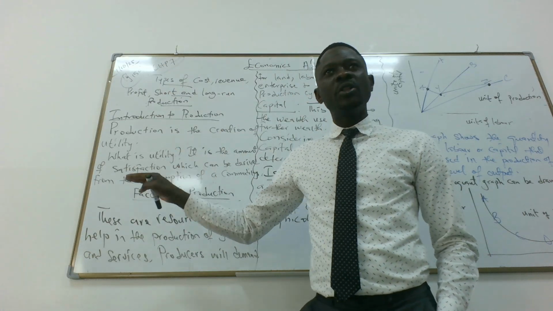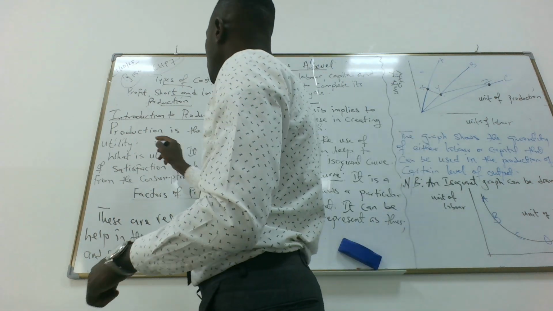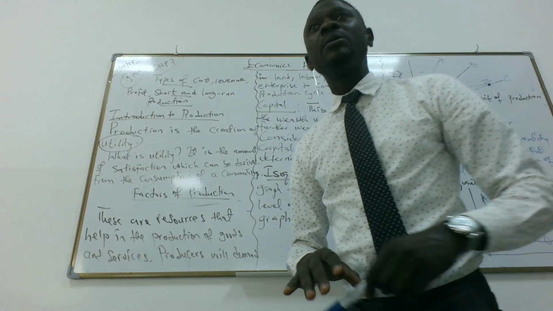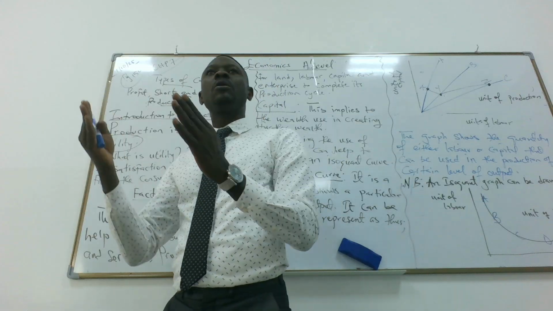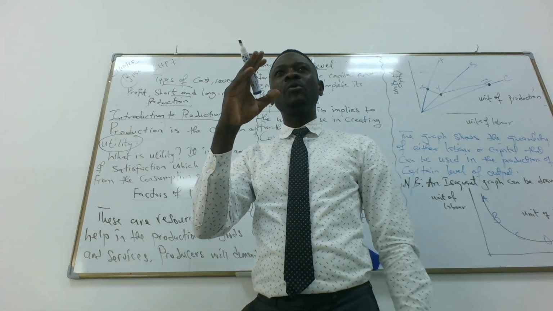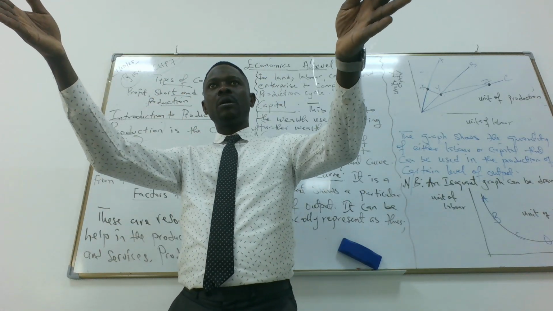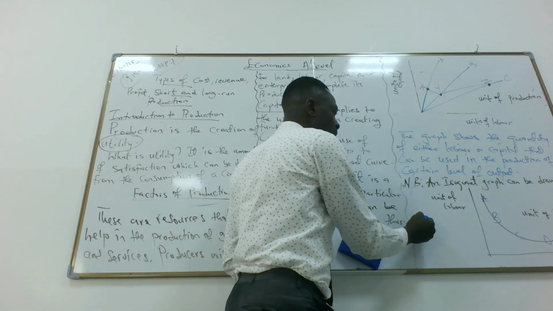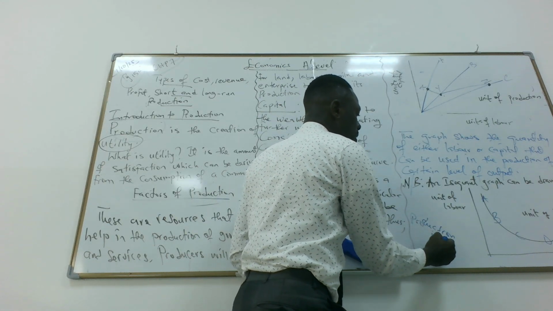So we are introducing production. And when we talk about production, it simply means the creation of utility. And when we talk about utility, we're simply talking about the amount of satisfaction that can be derived from the consumption of any commodity. So we are producing. As producers, we're not just producing for ourselves, we're producing to sell. And that's why most of the time they say production isn't complete